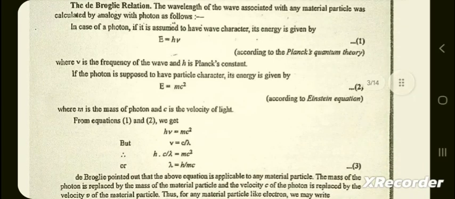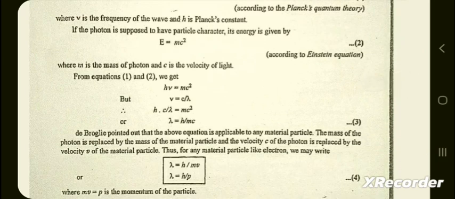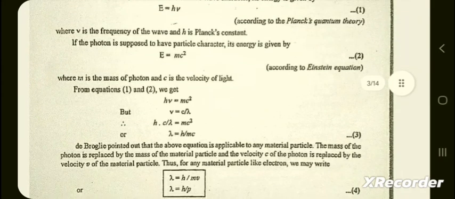If the photon is supposed to have particle character, its energy is given by E equal to m c square according to Einstein equation, where m is the mass of the photon and c is the velocity of light. From equations 1 and 2, we get h nu is equal to m c square, but nu is equal to c by lambda, where lambda is the wavelength.